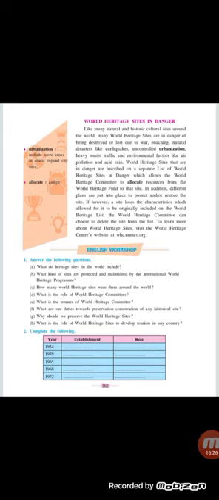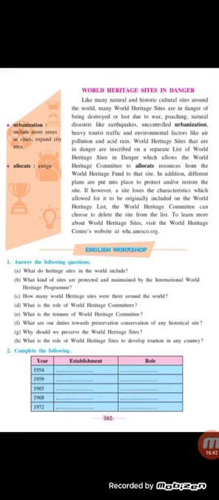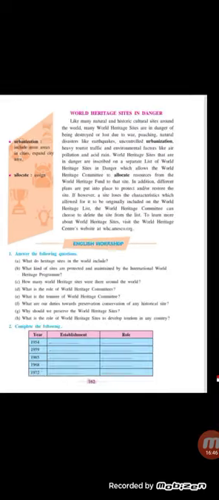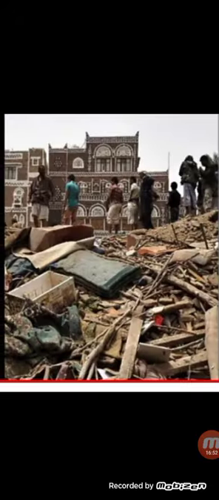To learn more about World Heritage Sites, visit the World Heritage Centre's website at whc.unesco.org. Understood, children? This is a short part. It's a summary. We can say it's one of the articles because this is a very, very long process. तो यहाँ पे तो हम उतना नहीं ले सकते थे, so it was just a summary of this long process. I hope you all have understood what is World Heritage and how we have to maintain it.